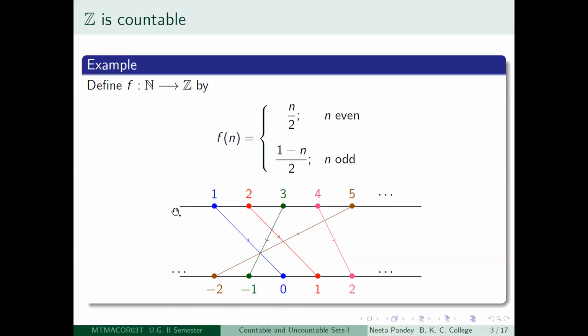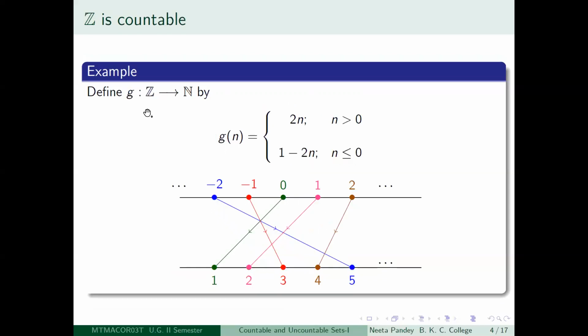So it seems pretty obvious that this should be a bijection, but we will carefully show it, write down its inverse and show that it is indeed the inverse. That is, we will compose and show that it is the corresponding identity map on whichever is the suitable set. So I have defined this map from N to Z. Now I define a map from Z to N. What is this map defined as? When n is greater than 0, you let g(n) go to 2n. And when n is less than or equal to 0, you let g(n) go to 1 minus 2n.